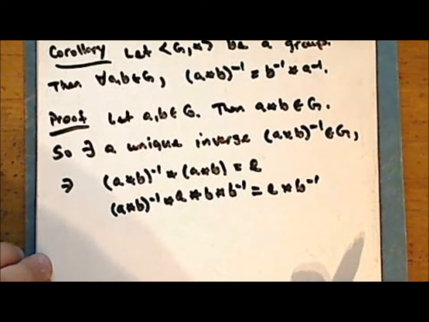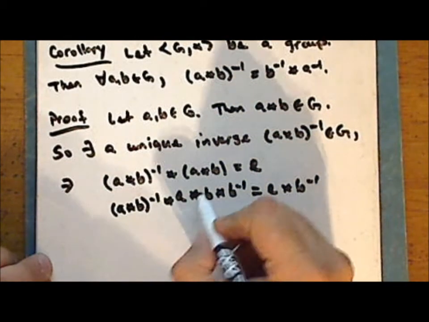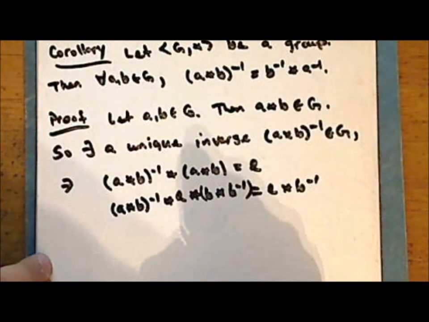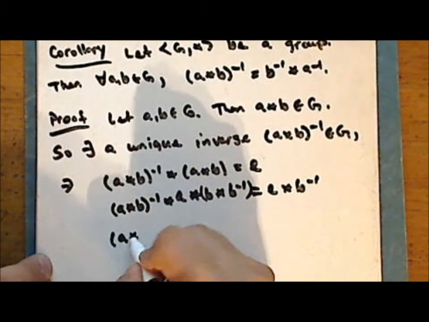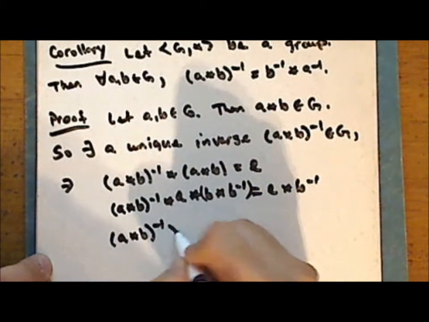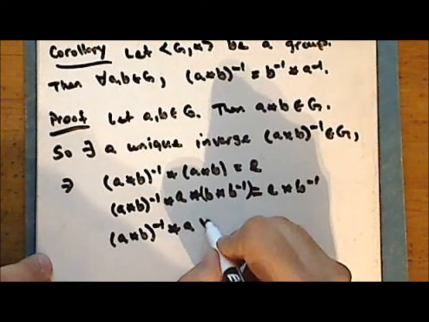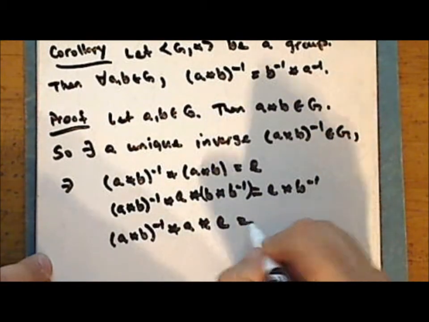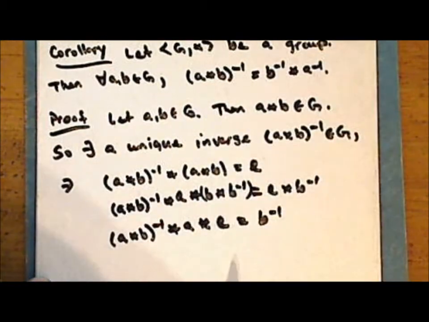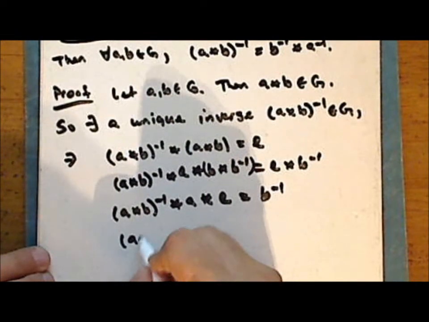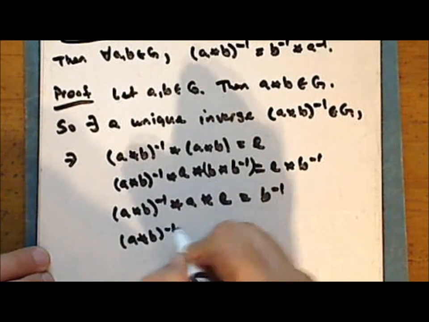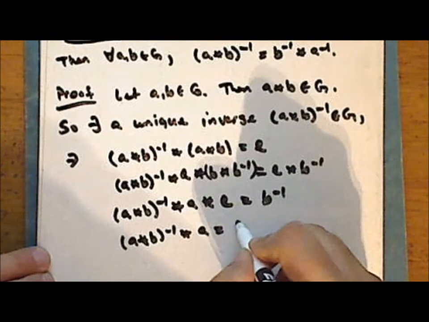Now, as we are in a group, the operation is associative, and so we can group the terms any way we like. And so now we have the quantity A star B inverse star A star identity is B inverse. And more simply, the quantity A star B inverse star A is equal to B inverse.